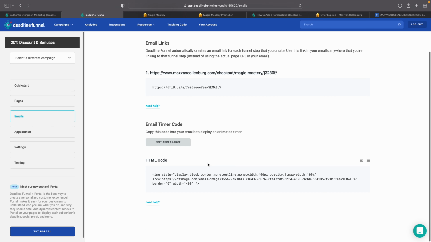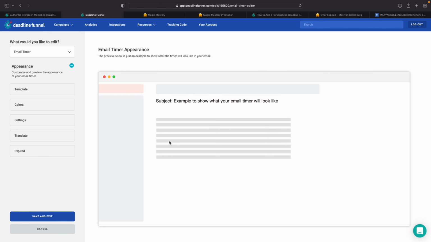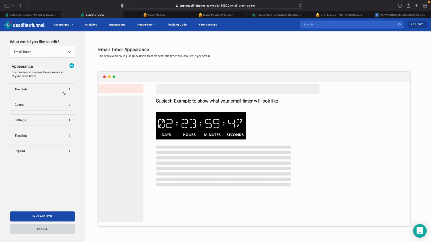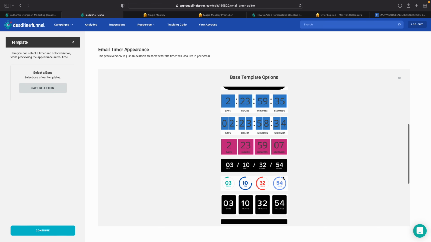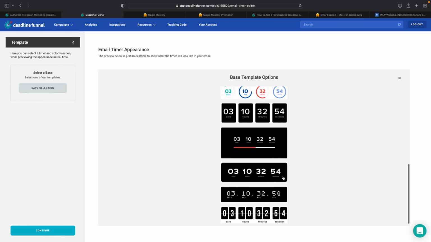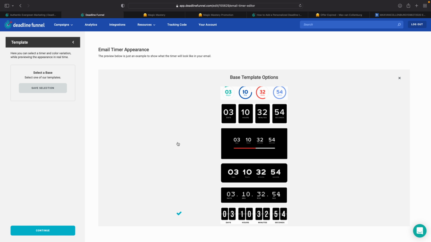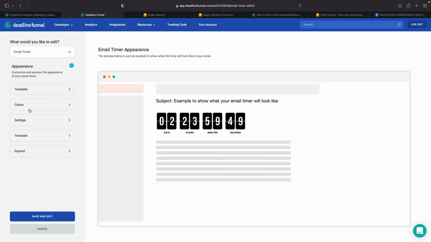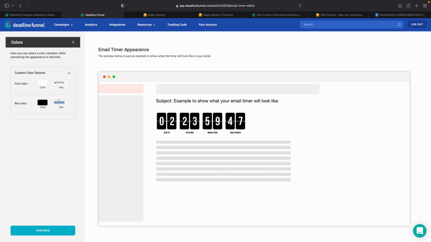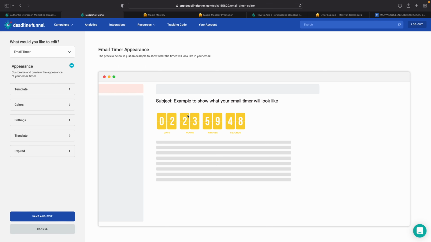Now what we want to do is insert the email timer. First I want to edit the appearance a bit. Right now it looks like this, and I really don't like that. I want to change it to, let's see, for example, this. It looks a bit like what I have on the website. So I go here and change the black to yellow. Now it looks like this. Okay, perfect. Then I click here, save and exit.